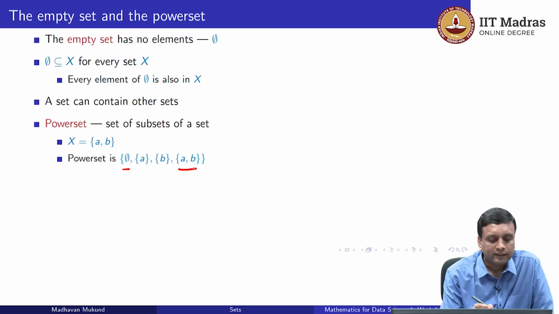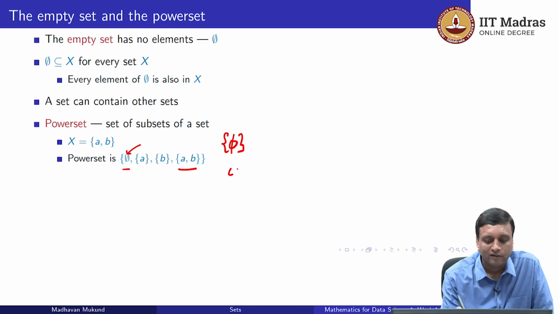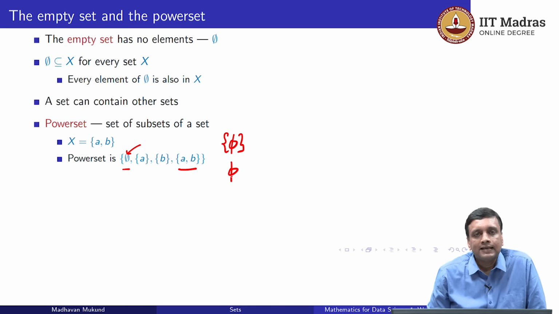Now notice that this itself is a set, right? So this is different from this. The first is a set consisting of one element, namely the set consisting of the empty set. The lower thing is the empty set alone, which is a set with no elements. So if we put a brace around the empty set symbol, then we create a set with one element.